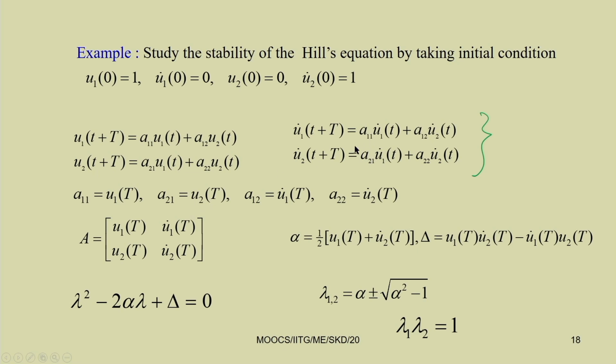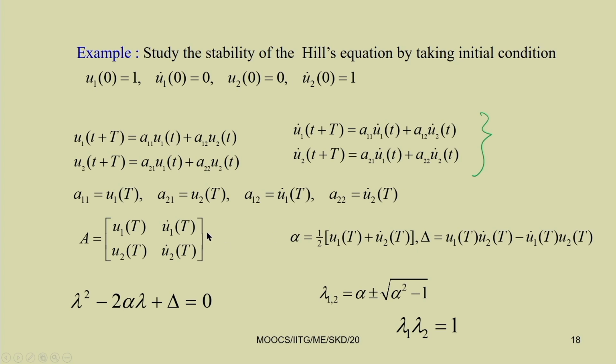Similarly, from these two equations also we can get a 1 2. So, you just see here, you are getting u 1 (t plus T) equal to a 1 1 u 1 only. Similarly, uncoupled. So, now you are not getting the coupled term, because you are taking this initial condition, and from this initial condition the other term becomes 0. So, directly you are getting the coefficients. In the third case also you directly got the coefficient a 1 2 equal to u 1 dot T, and a 2 2 similarly you got equal to u 2 dot T.